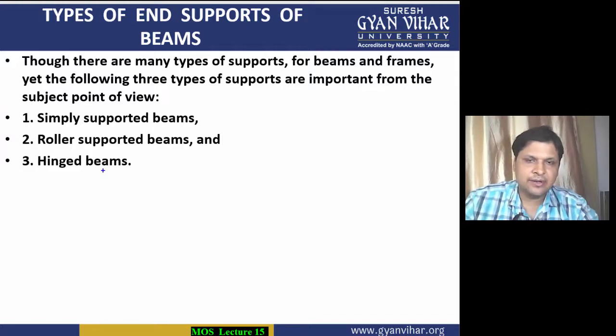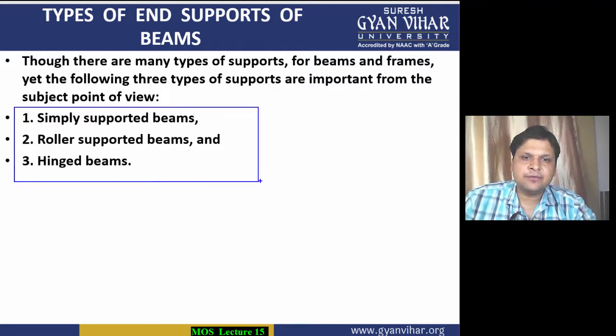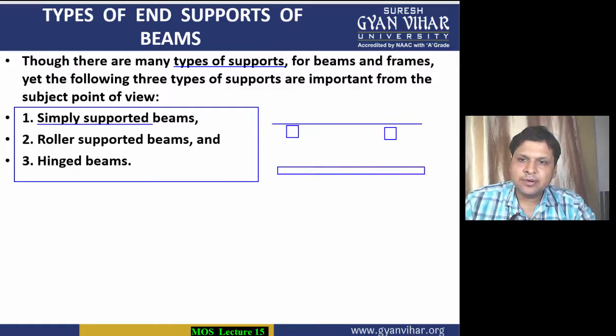In brief, I can tell you here, since I am going to calculate the end reactions for the different types of beams, that there are basically, in a broad sense, three types of beam. They are based on the types of support. And what are those beams? First is your simply supported beam. Simply supported means that they are just resting in this way. Roller supported means the beam is supported by rollers, in this way.